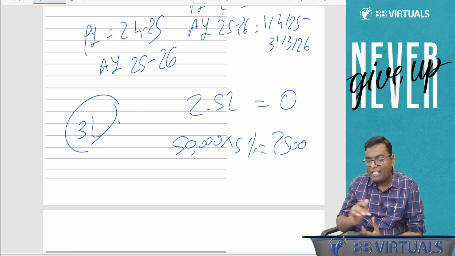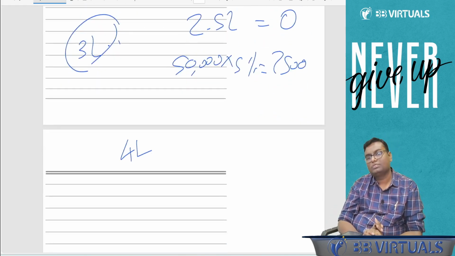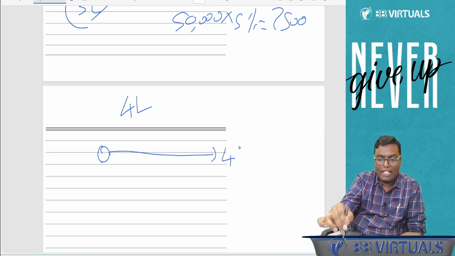Tell me, what will be my tax amount if my total income is 4 lakh rupees? So can I say that here is the timeline. You have income from 0 till 4 lakh.